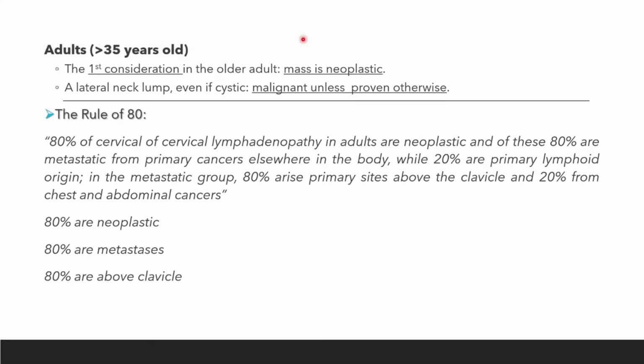The rule of 80 ni, basically kita nak cakap 80% of cervical lymphadenopathy are neoplastic. 80% also adalah from metastasis. And then 80% arises above the clavicle. Primary side dia above the clavicle.